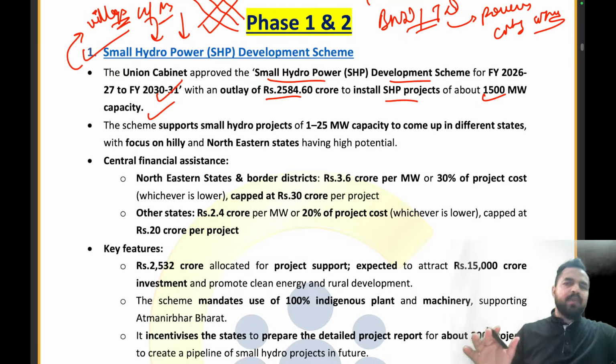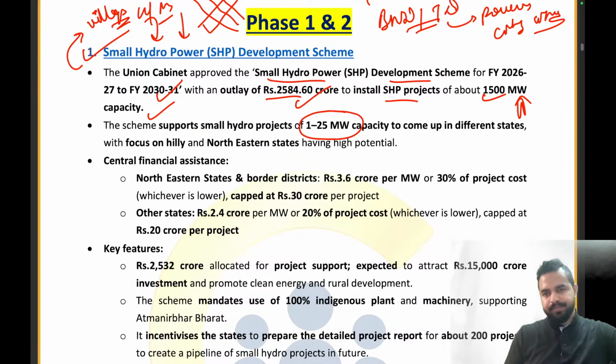So the small hydropower development scheme has been launched for a period of 2026-27 to 2030-31 with an outlay of 2584.6 crores. And we will be installing projects of about 1500 megawatt. But what exactly will be the individual capacity of these projects? That is 1 to 25 megawatt capacity only. So the scheme supports small hydropower projects of 1 to 25 megawatt capacity to come up in the different states with focus on hilly and northeastern states having high potential.